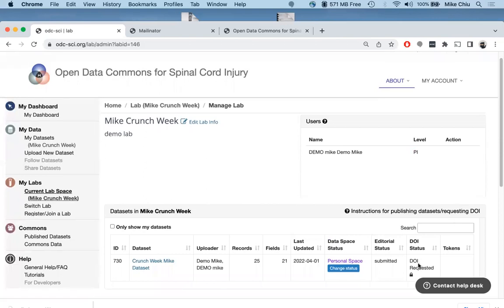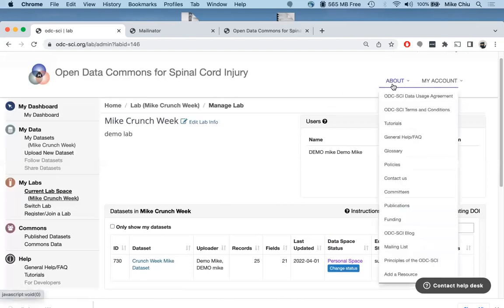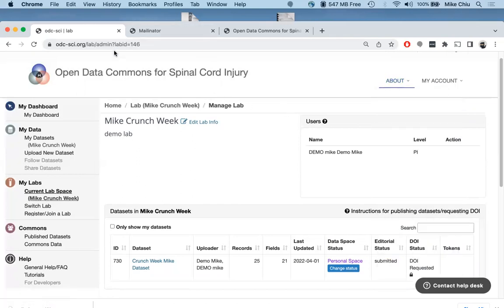And that's it. That is a quick demo of how to use ODC Sci. I went through everything very quickly. So on every page, there's some information of what you're filling in and some extra details. So please read everything there. And please take a look at the tutorials and the general help. They'll help you a lot.